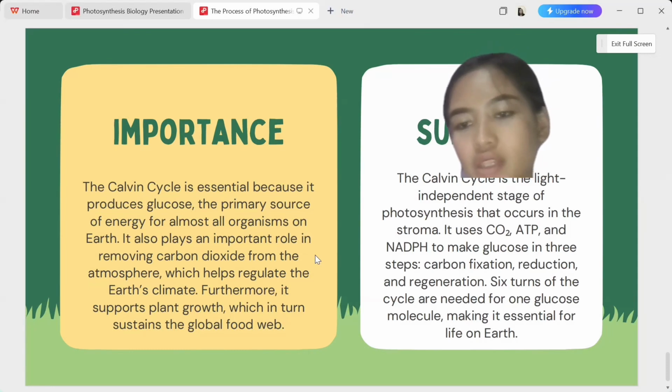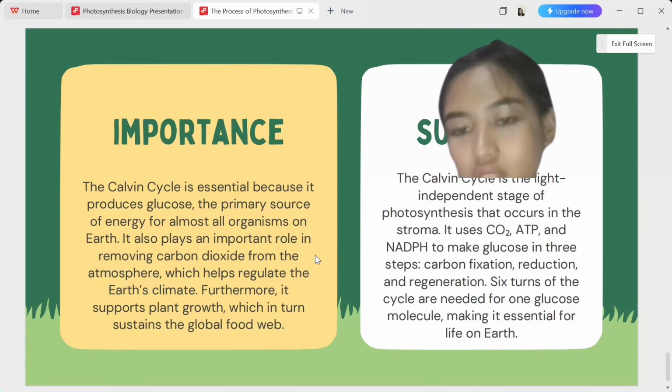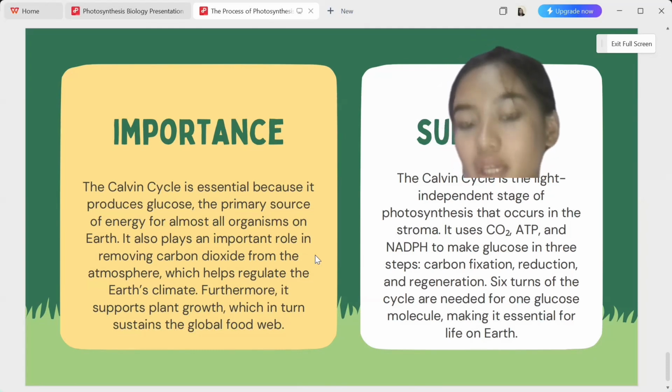Summary. The Calvin cycle is the light-independent stage of photosynthesis that occurs in the stroma. It uses carbon dioxide, ATP, and NADPH to make glucose in 3 steps: carbon fixation, reduction, and regeneration. 6 turns of the cycle are needed for one glucose molecule, making it essential for life on Earth.